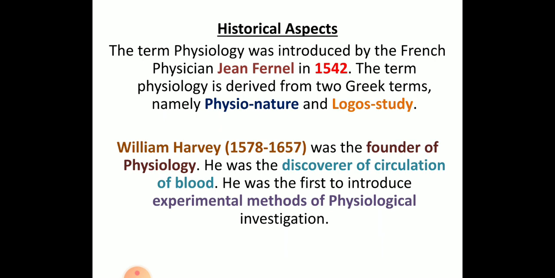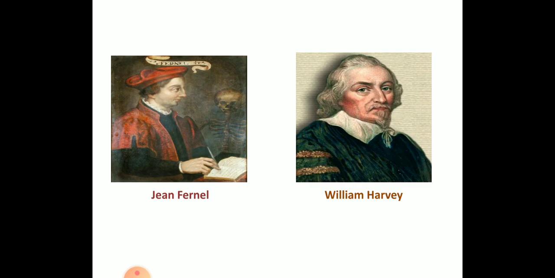Until that time the physiology terminology was not there, but later they started to work on it and had different discoveries. These are the two eminent fellows who studied physiology in historical times, and now there are many physiologists who study in medical aspects and in different scientific aspects as well.